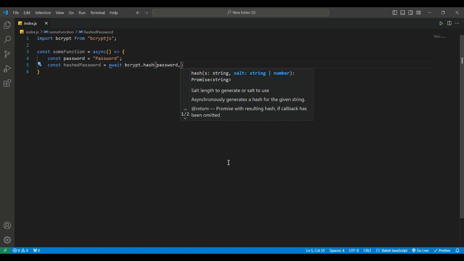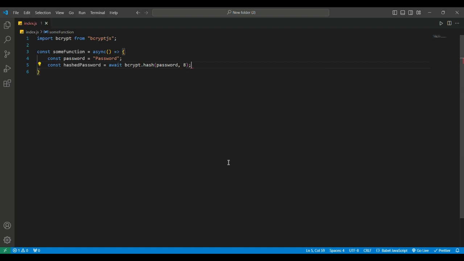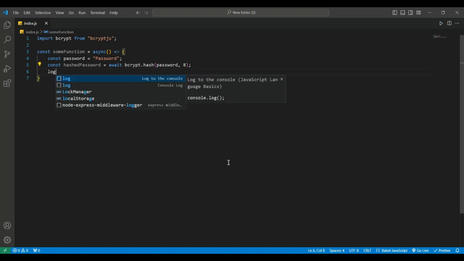Based on my experience with the library, a very good number for this is 8, as it strikes a good balance between security and speed. If we use fewer rounds, the algorithm becomes easy to crack, and if we use too many rounds, the algorithm takes a long time to run. So we declare 8, and simply log this hashed password to see what we got in the command prompt.